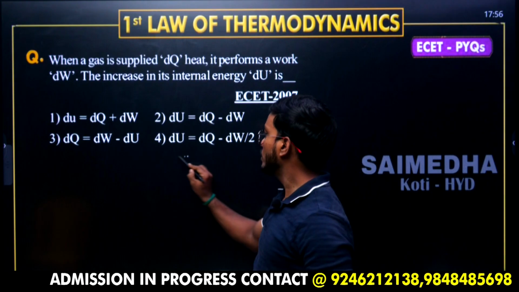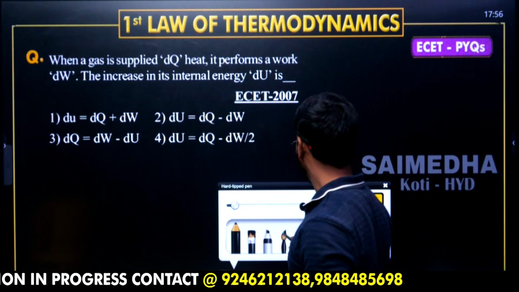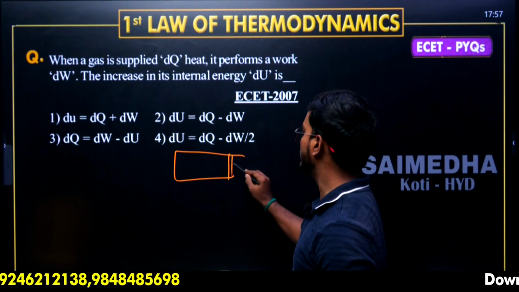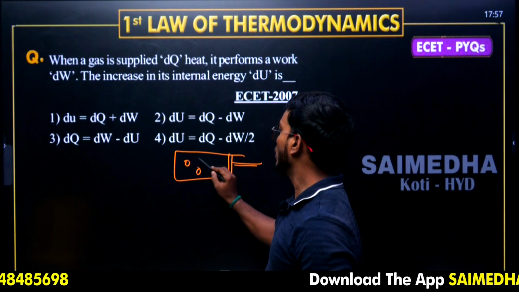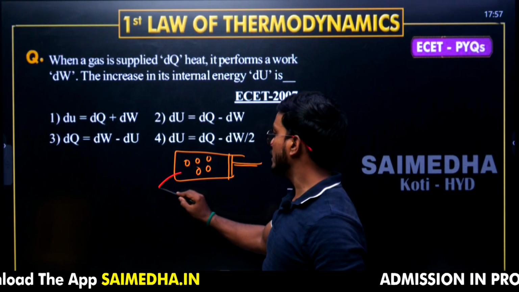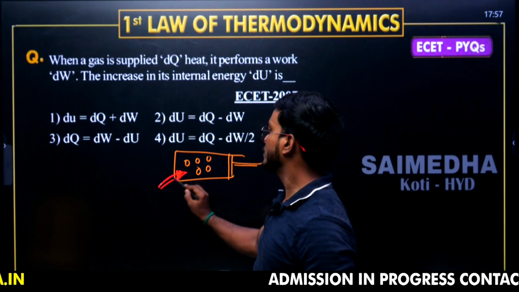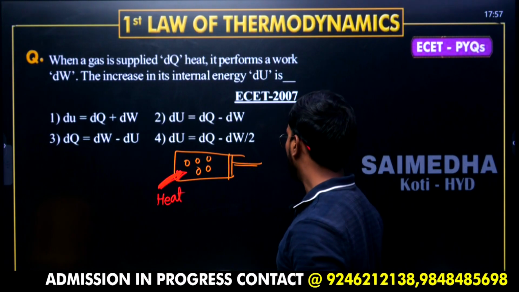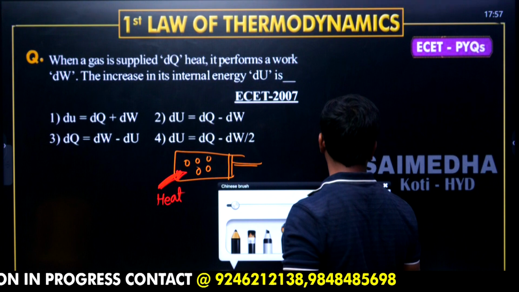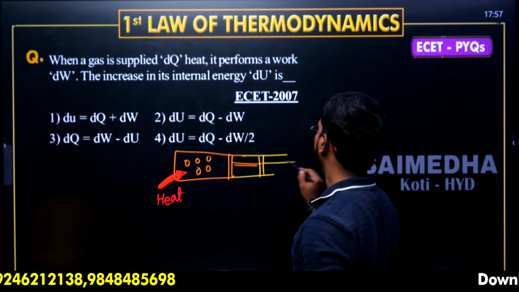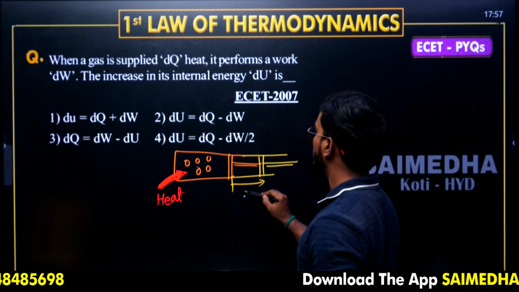Suppose this is a piston cylinder arrangement in which we are adding some heat energy to the gas molecules. Then the piston is going to move in the backward direction, creating some displacement.